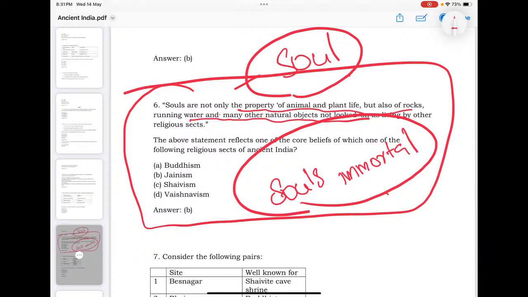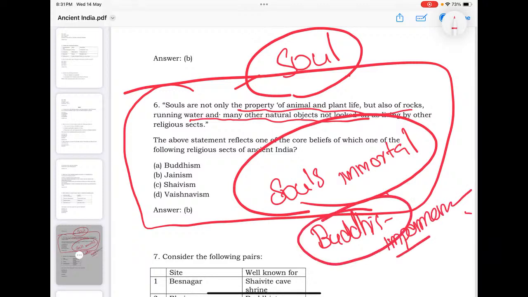But coming to Buddhism, the central idea of Buddhism is that everything is impermanent. Buddhism does not believe in the immortality of the soul. Buddhism believes everything is changeable, nothing is permanent here.